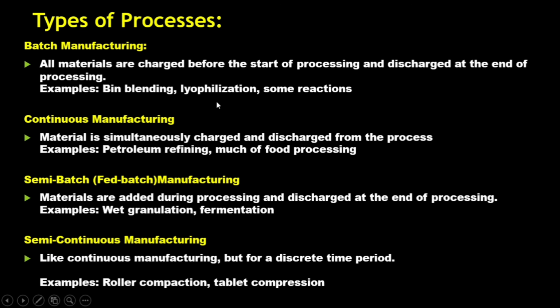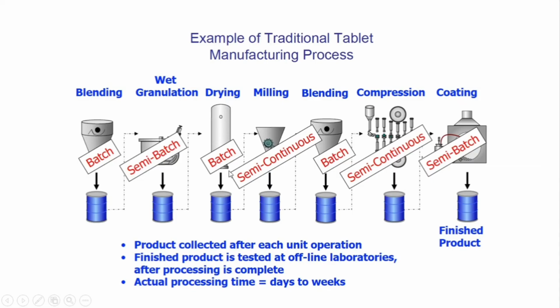Let us understand these manufacturing processes with an example. Now you find here an example of a traditional tablet manufacturing process. Let us take for example, now we are struggling with the COVID-19 situation and we are being recommended to have multivitamin tablets. So how is it prepared? Initially there is a blending process. A multivitamin tablet comprises so many minerals and vitamins, vitamin B12 and others. So altogether there's a blending of so many contents.